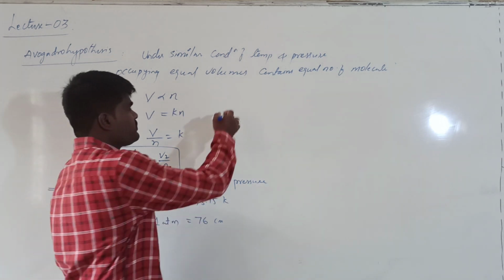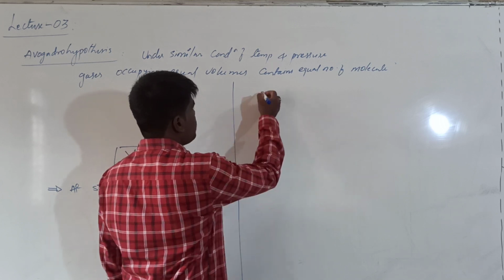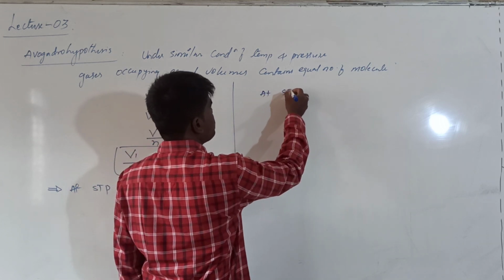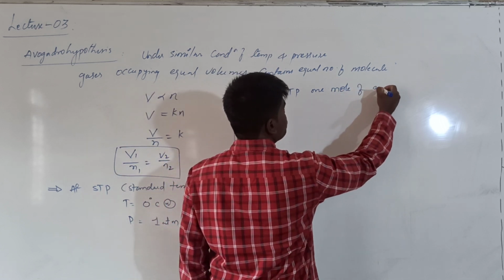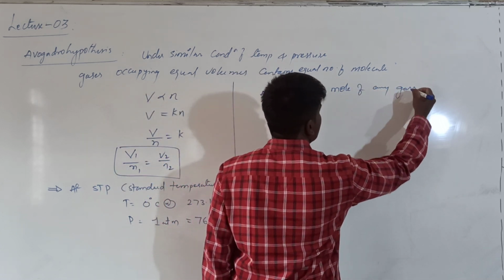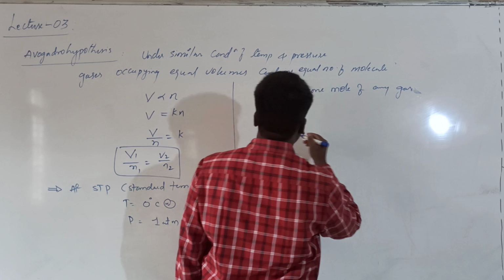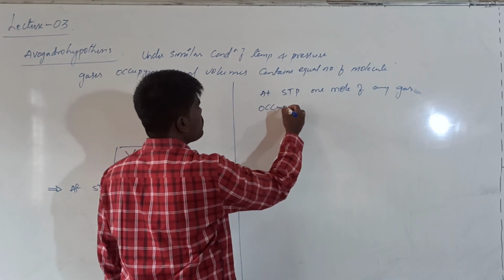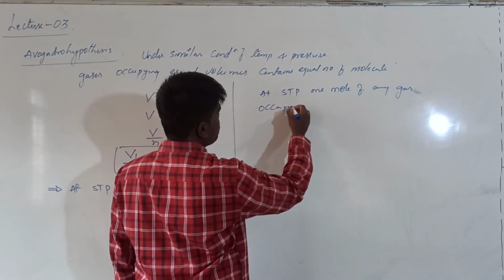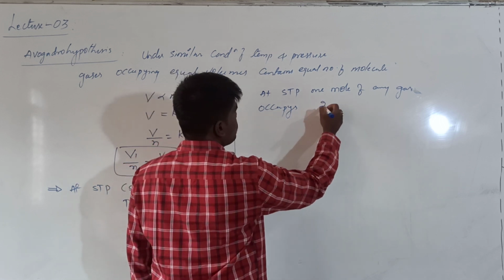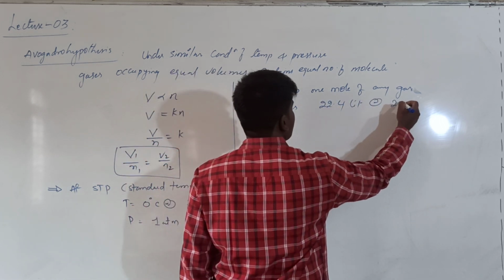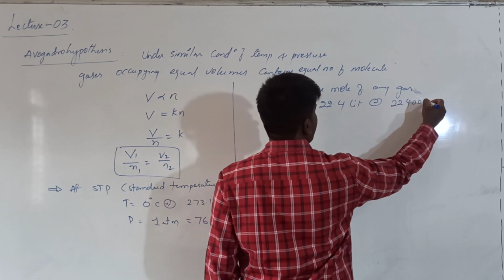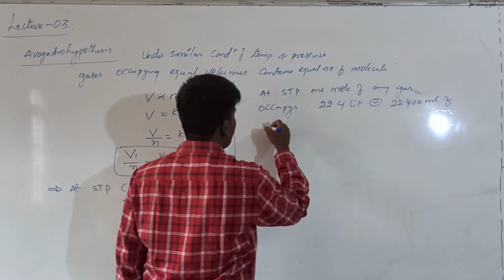At STP, right? At STP, 1 mole of any gas occupies 22.4 liters or 22,400 ml of volume.